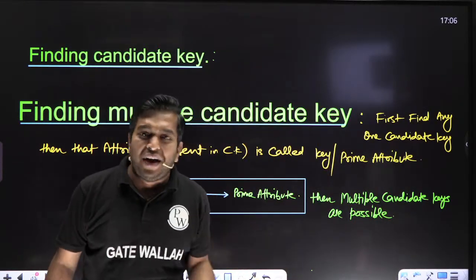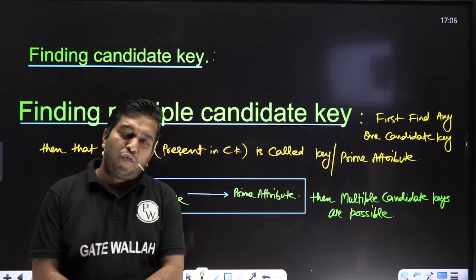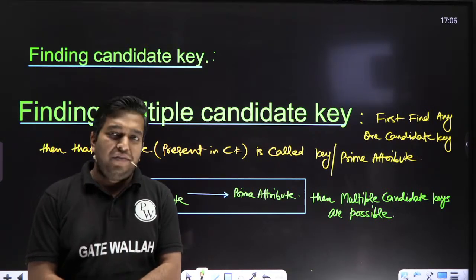For finding the multiple candidate keys, I am giving only one rule.